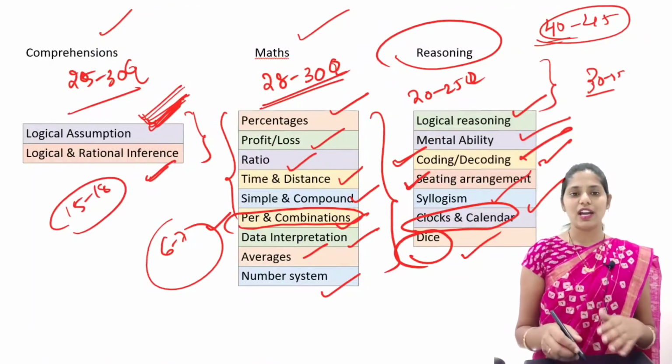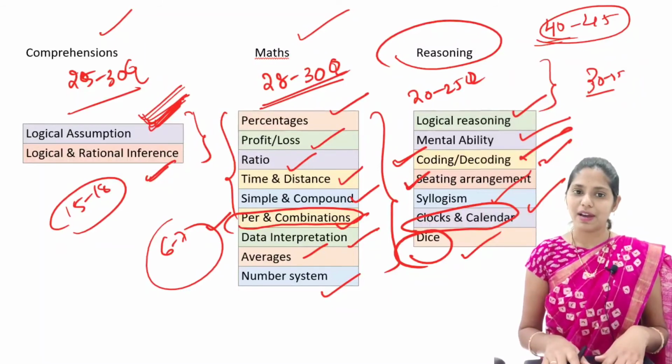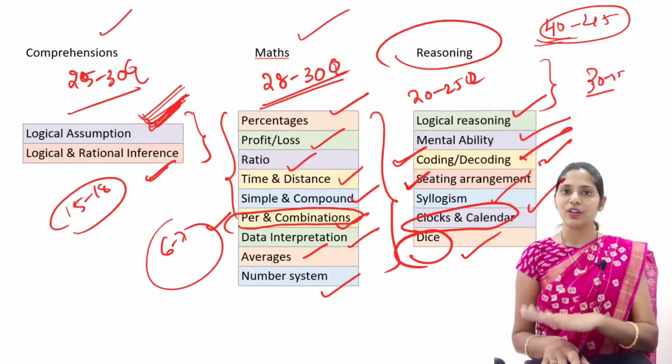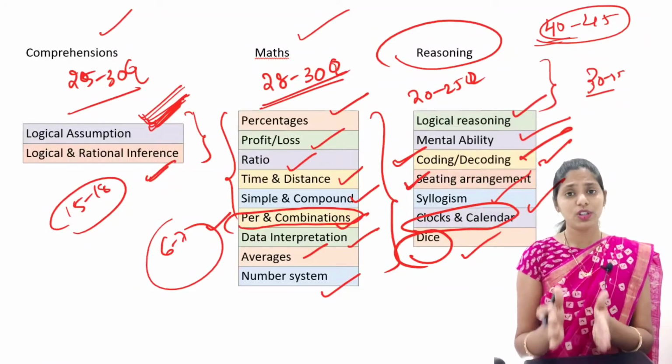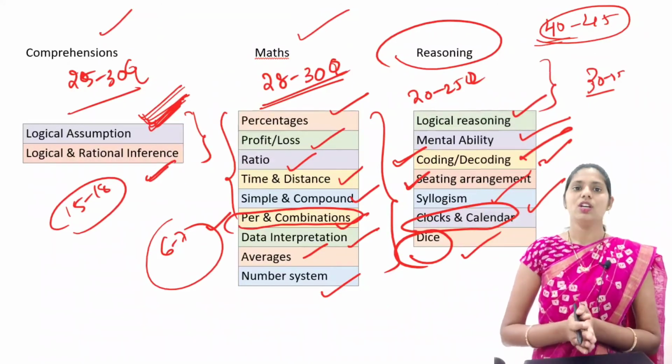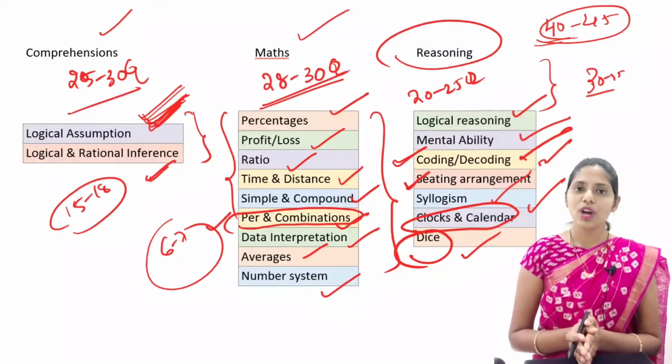And in maths also, I will do perfectly so that I can do 20 questions for sure. And from reasoning, I will be doing 5 to 10 questions. So in this way, you should have your own approach, and this own approach you can get by practice. So how do you have to approach this?